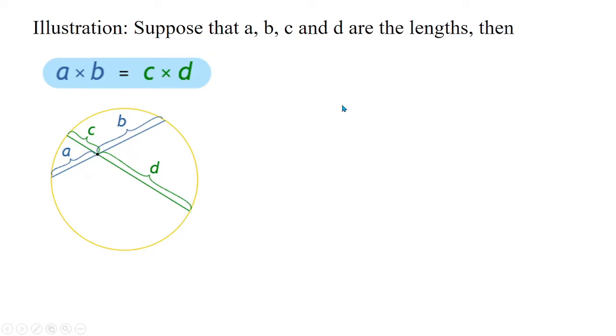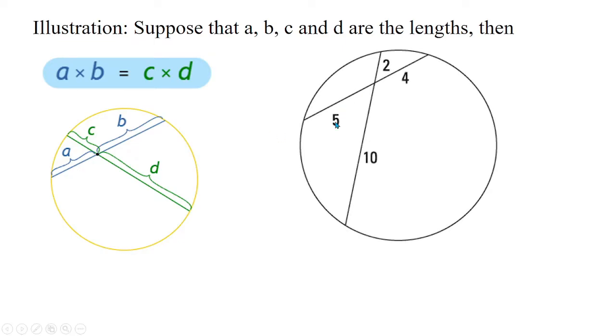So for example, we have this. How do we prove that the intersecting chords theorem is correct? We use 5 times 4, which is on the same chord, is equal to 2 times 10. So 5 times 4 is 20, is equal to 20. So you see, they are equal based on the intersecting chords theorem.